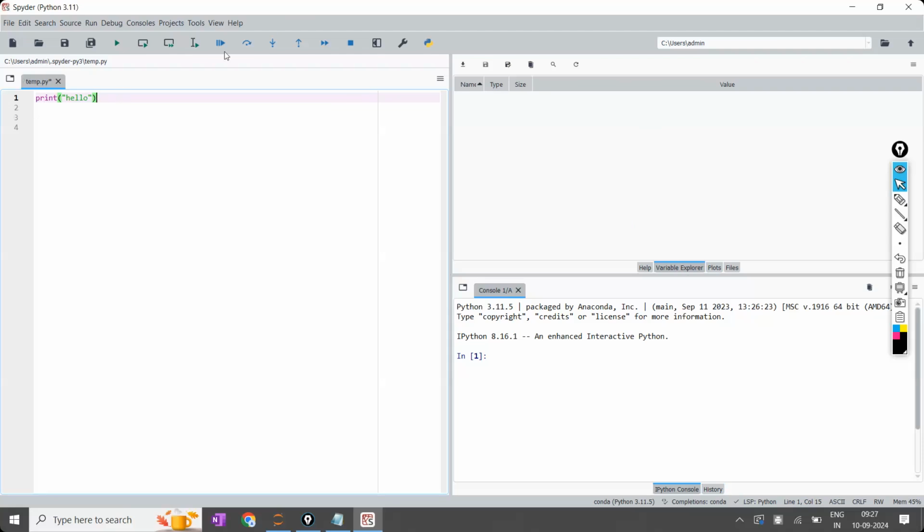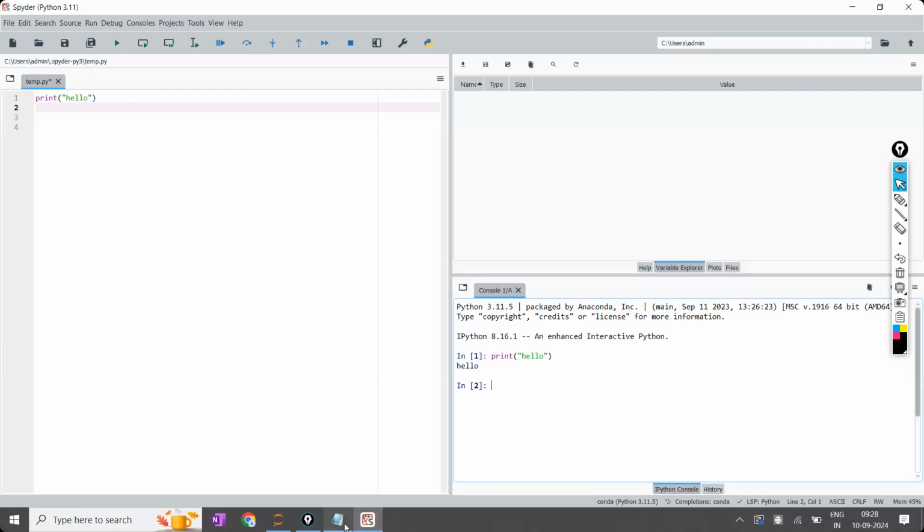Now I have written one code. I'm trying to execute the code and it is going to give the output. It is considering this as Python code only. Why is it considering it as Python code? It could consider it as Java code or C language code or something else. Why Python only? Because it is integrated with Python. That is the reason it is called an integrated developed environment. Integrated with Python, a developed environment with multiple options. Is the point clear?